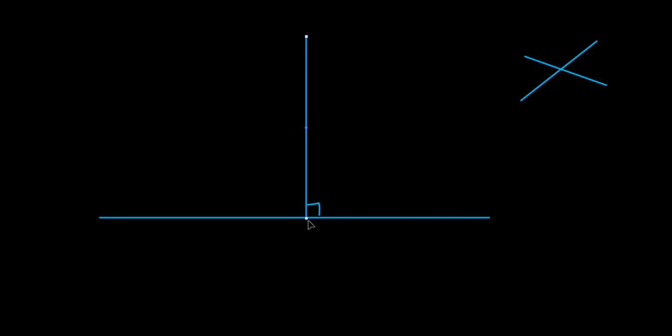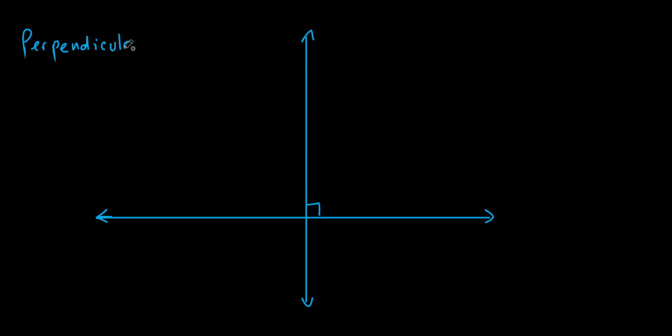It seems like I always stop that right there. It doesn't have to. It could keep going like this, right? And these are lines, right? So that could keep going this way, could keep going this way, right? So if you have a right angle right here, that means that they are what? What's the word? Perpendicular. Let's write that down. Let's spell it correctly too, okay? It's perpendicular. Perpendicular. Okay?